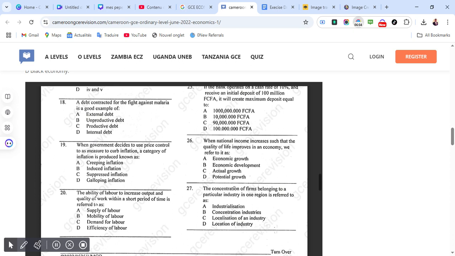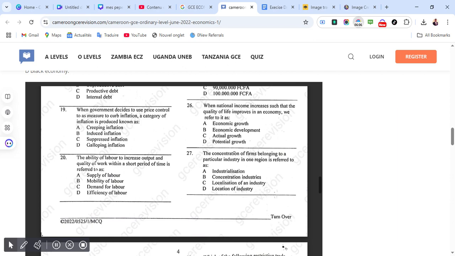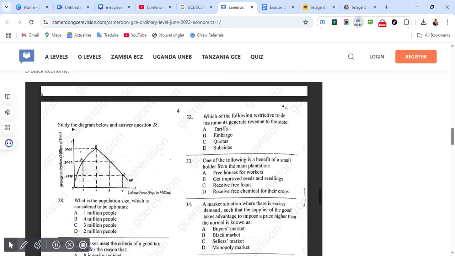Correct answer is A, economic growth. The concentration of firms belonging to a particular industry in one region is referred to as. Correct answer is C, localization of an industry.